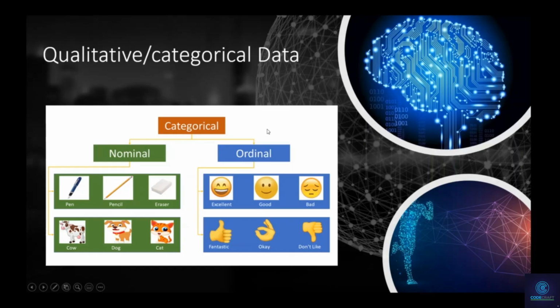But if we ask someone if they prefer a pen or a pencil, or a dog or a cat, there is not necessarily a difference between those. We can't really see the difference. For us, it's pretty much the same thing. So this is for our categorical types of data. As you can see, the main characteristic of this data is that it is about quality. It's really about qualifying something, not quantifying something.